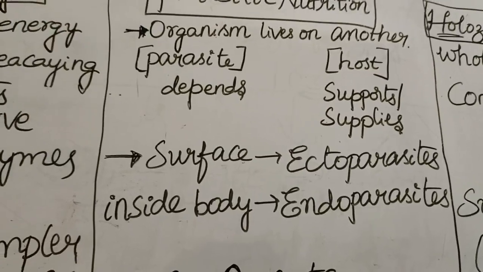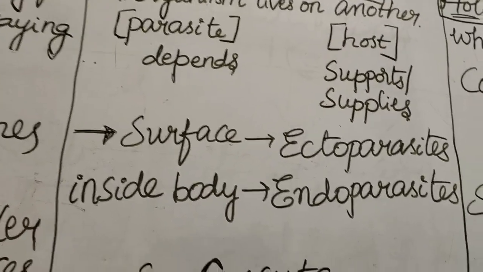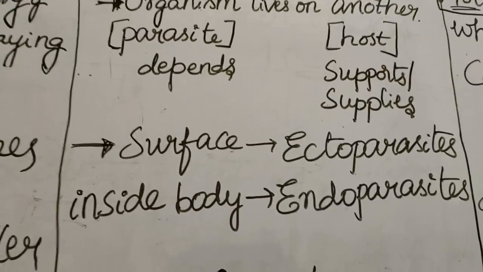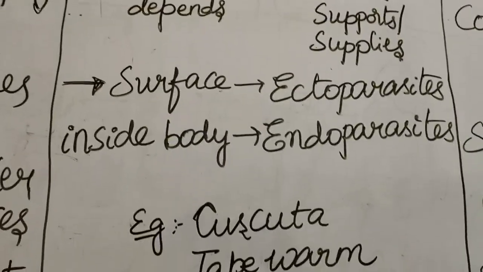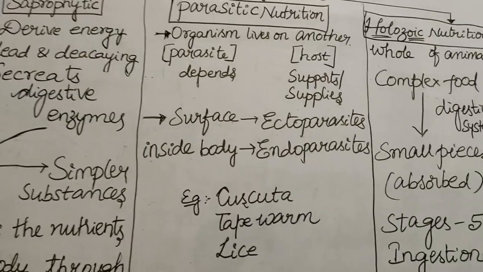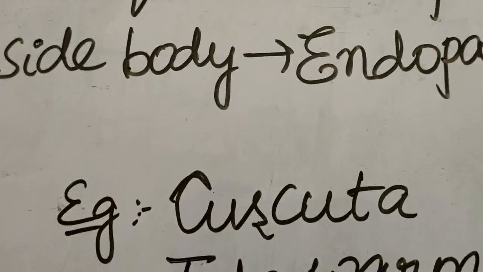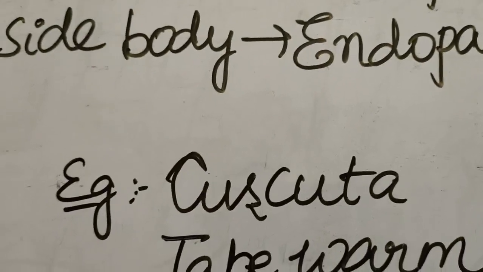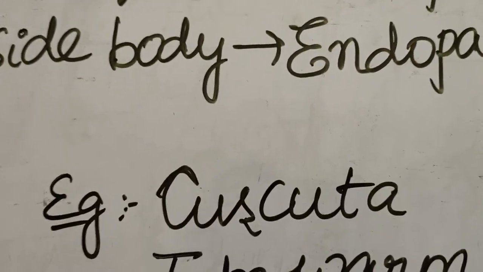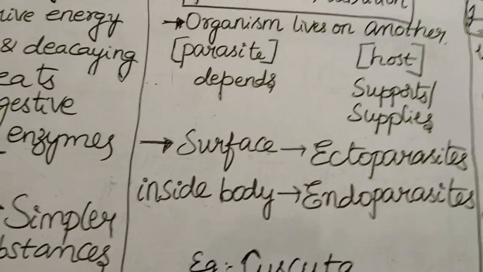Sometimes these parasites cause harm to the host also, but sometimes they just depend on it for food supplement and don't cause any harm to the host. Let us see the examples of parasitic nutrition: Cuscuta, tapeworm, lice. Coming to cuscuta, in 10th class, first chapter, there is a detailed account on parasitic nutrition in cuscuta. We will discuss it in next classes.